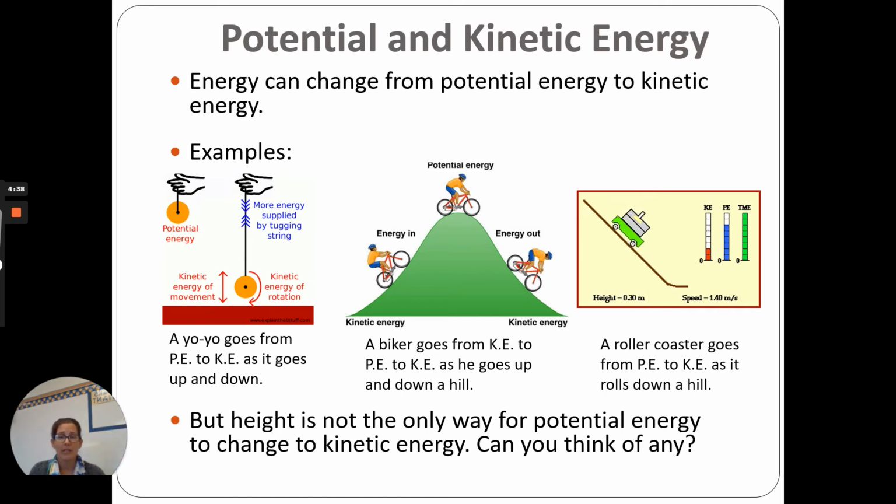So if we look at the biker here on the hill, he's got kinetic energy when he's going up the hill, but the potential energy is climbing the closer he gets to the top.